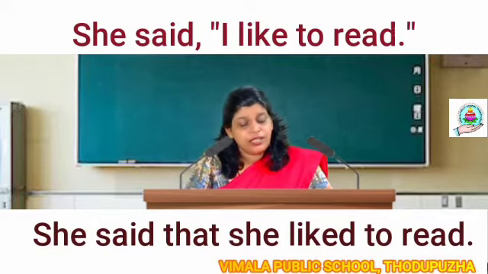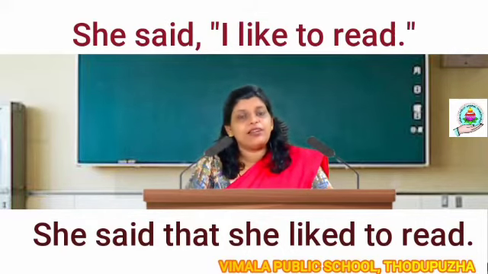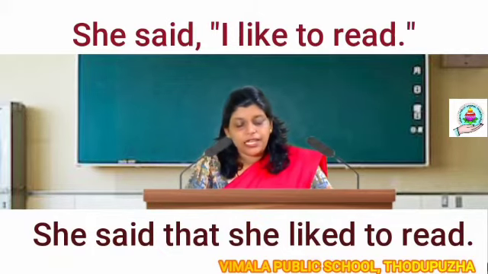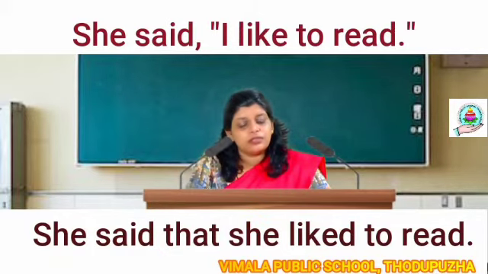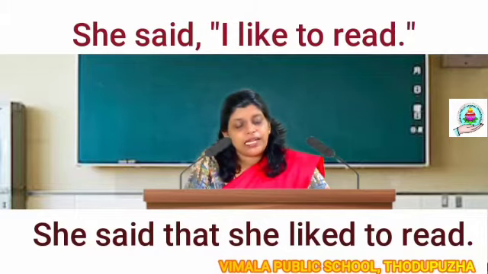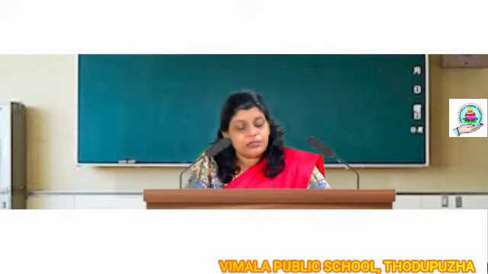Who liked to read? She. That like will become past tense, liked. She liked to do what? To read. So "She said, I like to read" will become "She said that she liked to read." Clear? So simple present tense is changed to simple past tense.